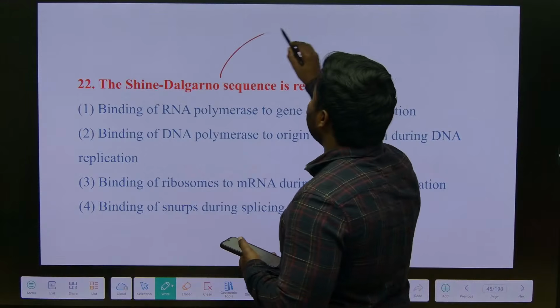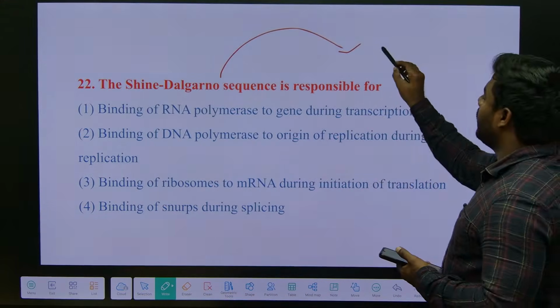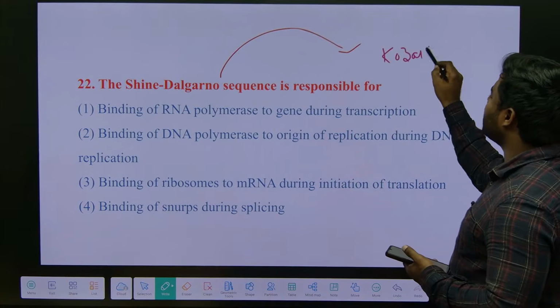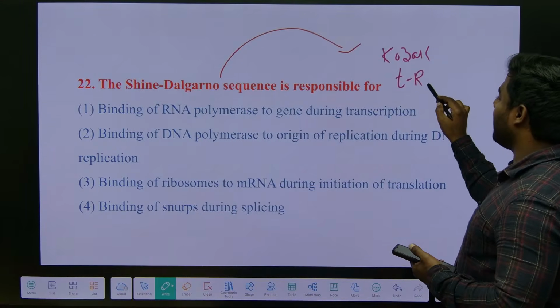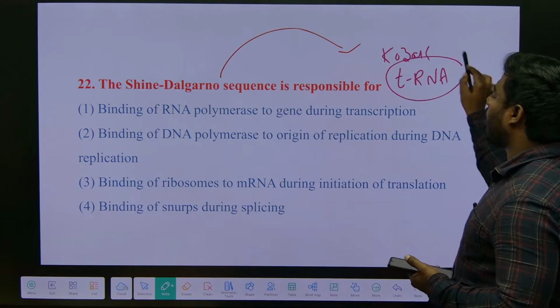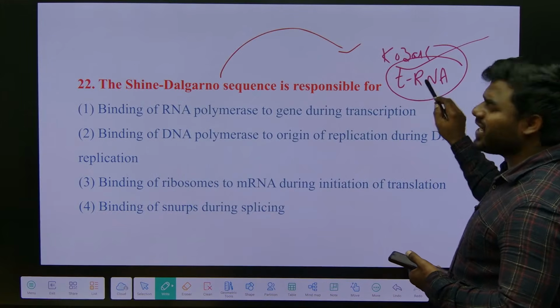So, what is the homologous of Shine-Dalgarno sequence in the eukaryotes? What is that? Kozak sequence. How can this be recognized? With the help of tRNA, correct? With the help of anticodon and codon pairs, this sequence will be continued. I mean to say, this scanning will be continued.